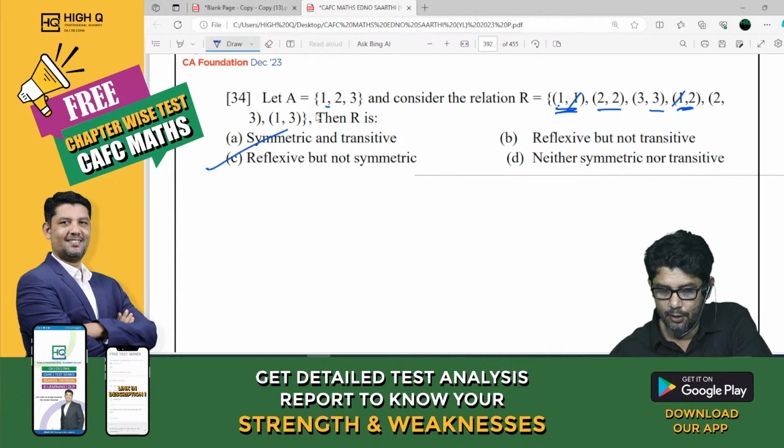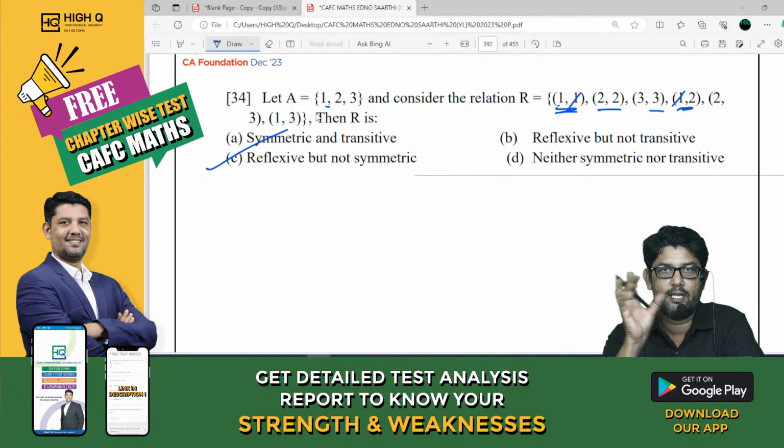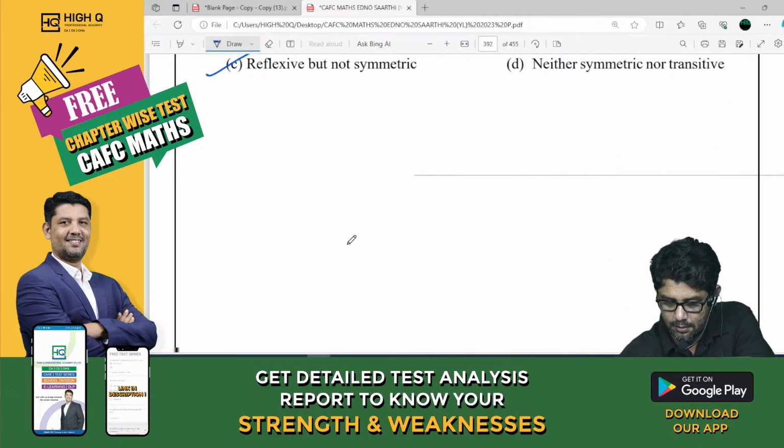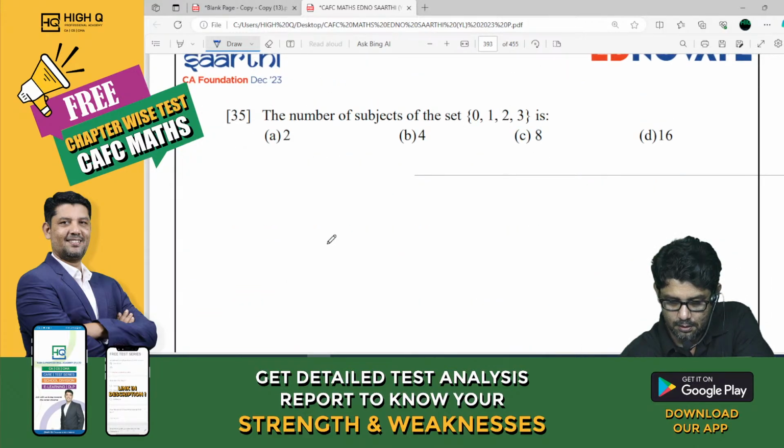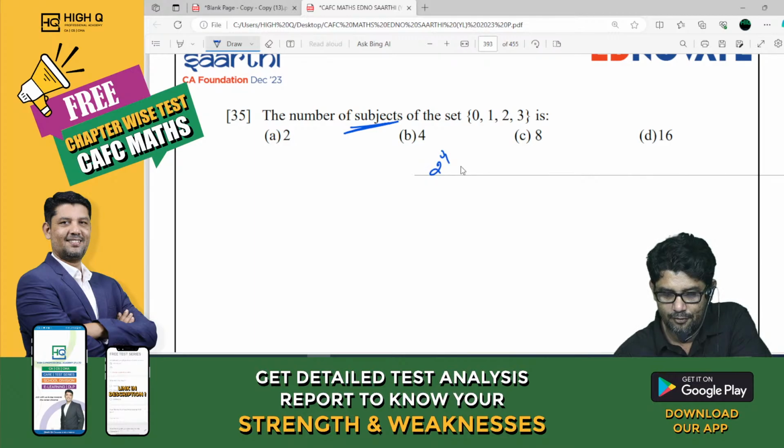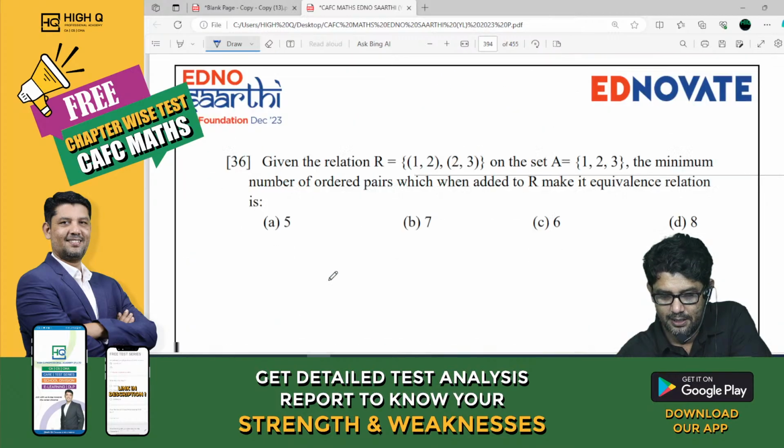Reflexive but not symmetric. Let us not bother about transitive, which is not given. Why bother about it? Only check whether it is reflexive or symmetric. The number of subsets, it is not subjects. 2 power 4. What is it? 16. This and all you will give me just like that.